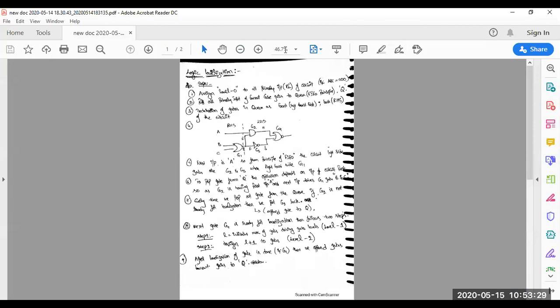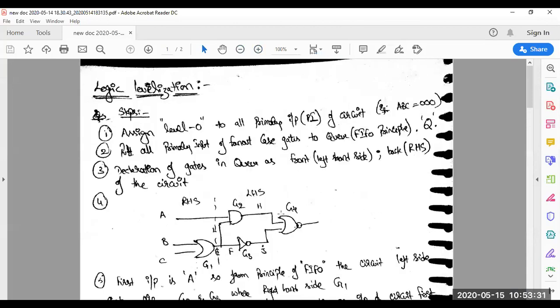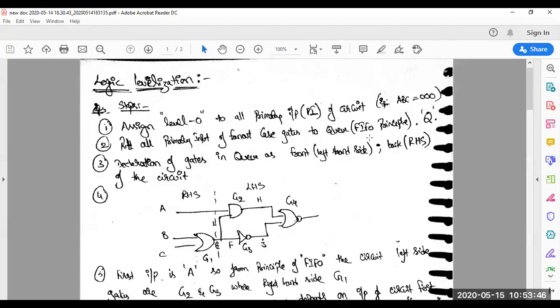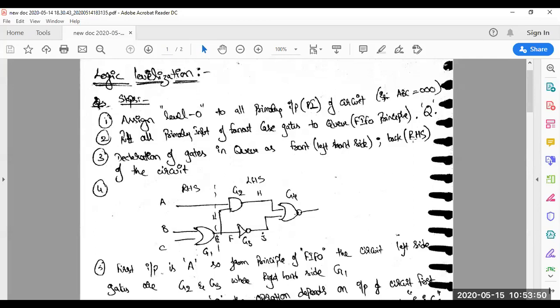So for this, I've written a few points from the circuit to give you a clear idea. Firstly, we have assigned level 0 for all the primary inputs of the circuit, so that A, B, C equals 0. Put all the primary inputs' fan out gates into a Q, following the FIFO principle. Declaration of all the gates in the Q from left-hand side to right-hand side.